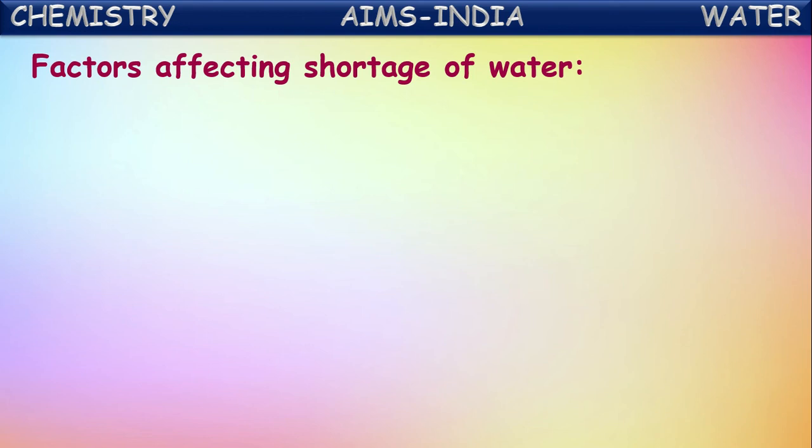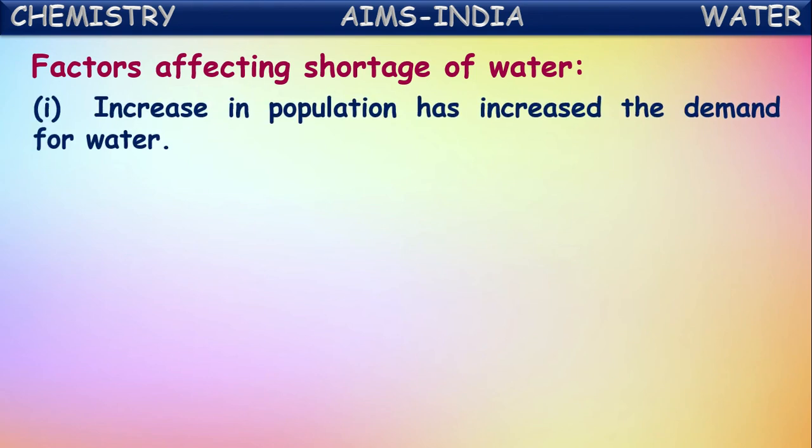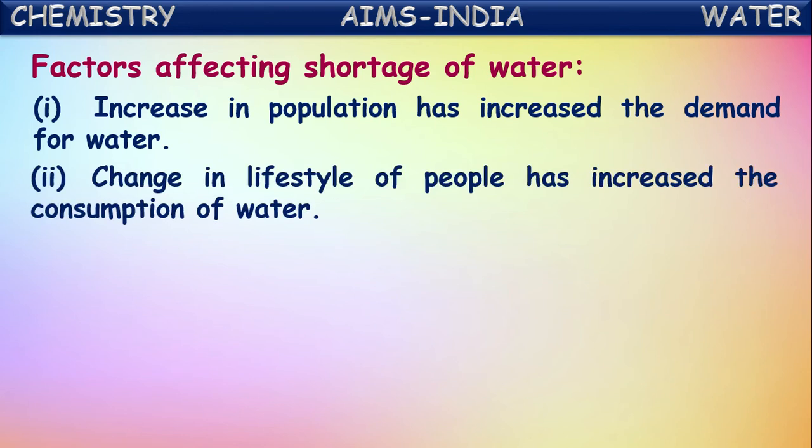Now let us see what are the factors which are affecting the shortage of water in our daily life. Increase in the population has increased the demand of water. As population increases, the usage of water increases, so it is causing the shortage of water. One more factor is a change in lifestyle of people has increased the consumption of water, isn't it? More vehicles have come, so lifestyle is changed. Industries have come which are consuming more water. So by all these factors, by the change in the lifestyle of people, consumption of water is increased.